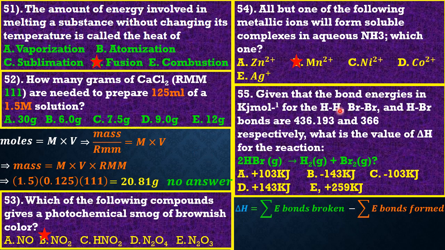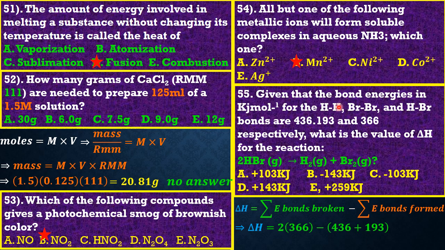So in this case, guys, we can see the delta H. Which bonds have been broken, guys? The bonds of HBr have been broken to form H2 and Br2, and we have two of them here. So the bonds that have been broken are those of H2 and those of Br2.